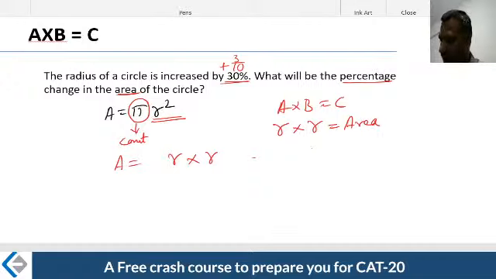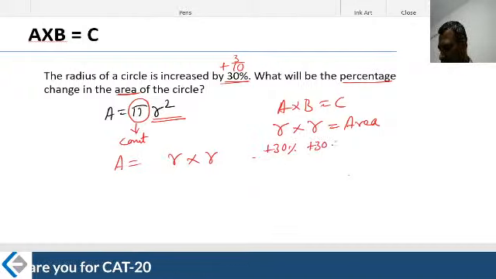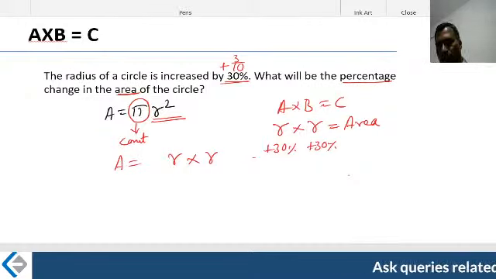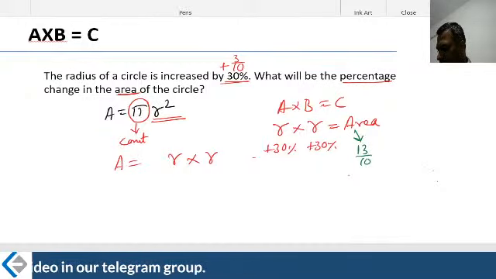Good. So what is the first change here? What happened to the first radius? 30%. What happened to the second radius? That's also 30%, because it's a radius. There is only one radius here. Both have changed by 30%. Therefore, what is the percentage change in the area? Percentage change in the area is nothing but 13 by 10 into 30.